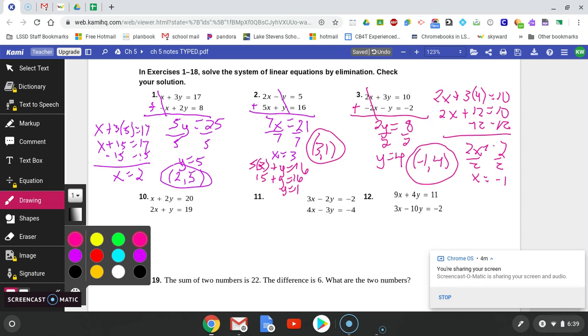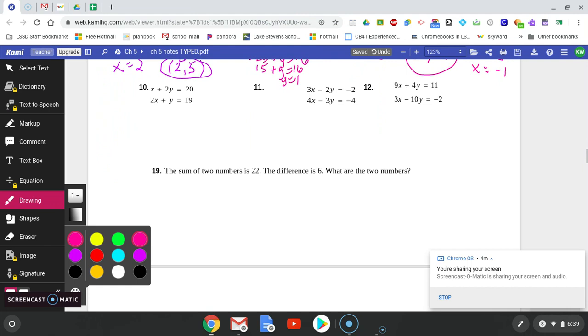Okay, so now that we're getting to number 10, number 10 is going to be a little different because if I add my columns, none of my variables cancel out. However, if I choose to multiply the second equation by negative 2, so everything gets multiplied by negative 2, let's see what happens. This gives me a negative 4x minus 2y, and then that would be minus 38. I'm going to just rewrite the top equation right above it. So x plus 2y equals 20.